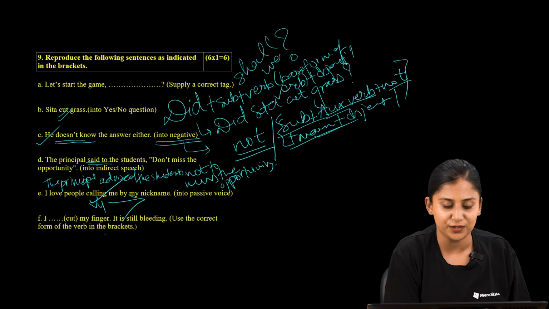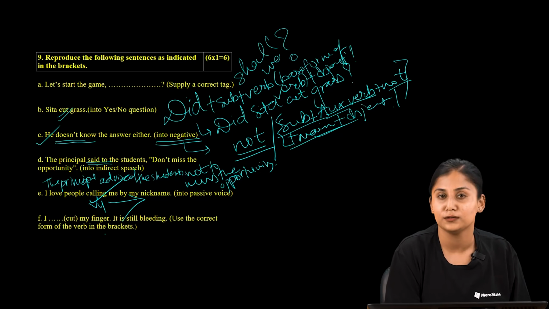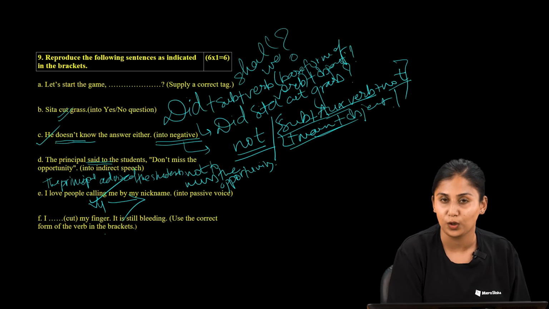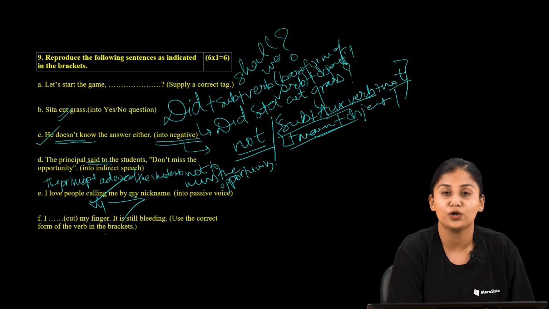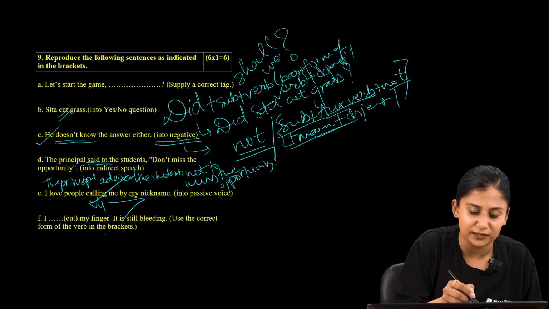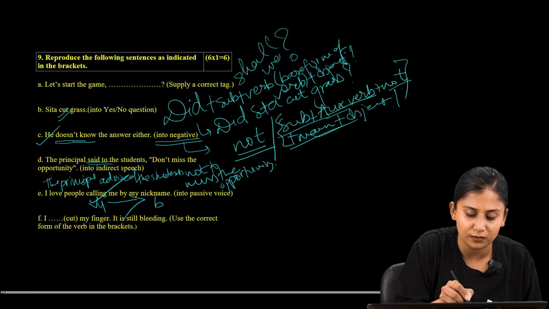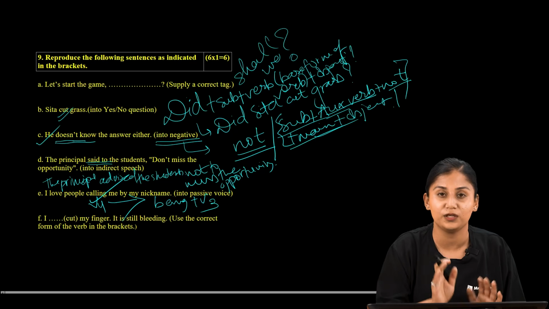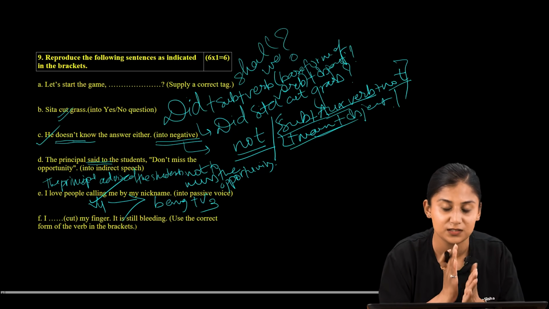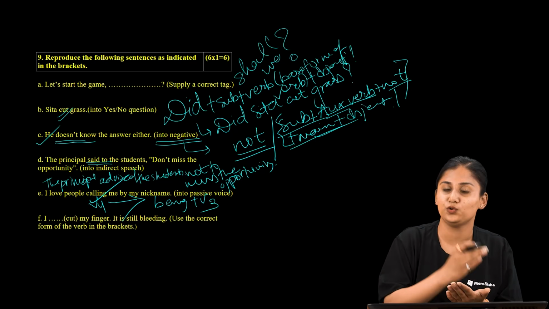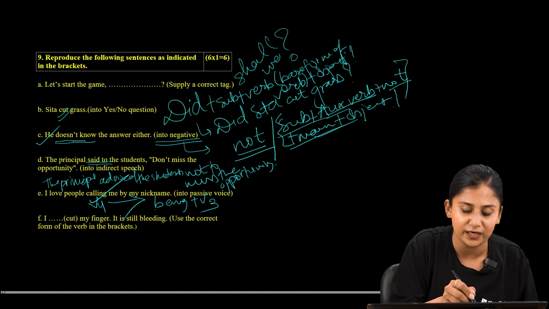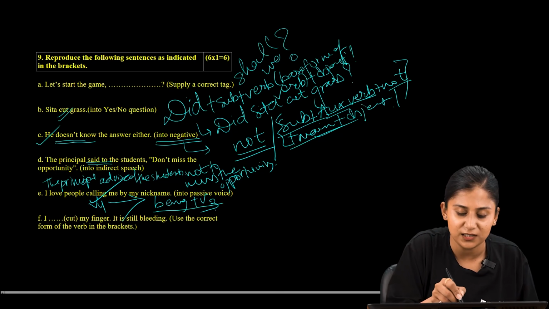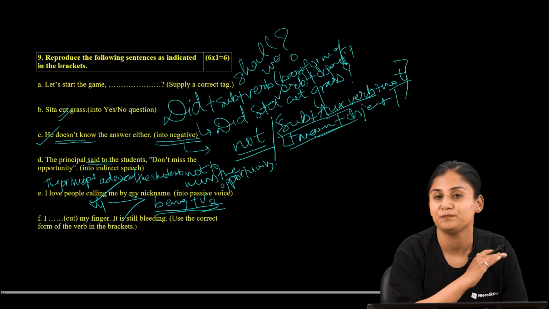So whenever we are provided a continuous form in active voice and we are supposed to change that into a passive, we are supposed to change the verb into being plus verb 3. This is the idea that you should be watchful about. If you happen to make a mistake in this idea, the answer would be wrong.